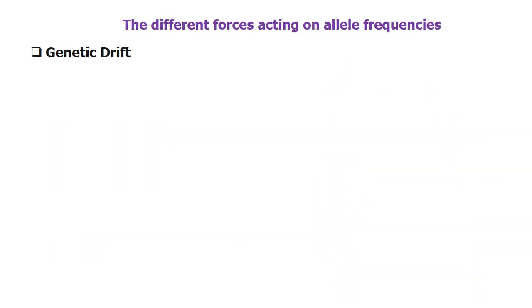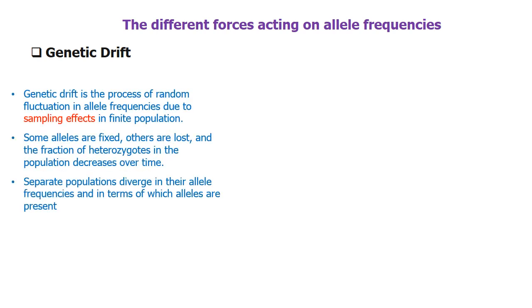Genetic drift is the process of random fluctuation in allele frequencies due to sampling effects in finite population. There is an equal chance for all alleles in the process of reproduction if there is no natural selection acting on it. But not all alleles get transmitted to next generation due to the sampling effect or sampling error at the time of gamete selection.